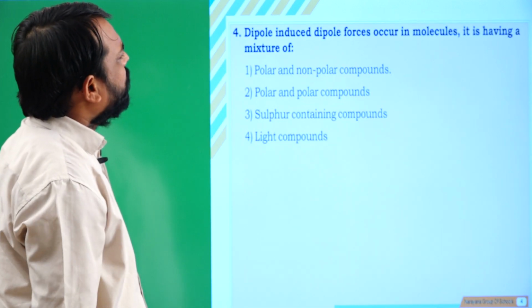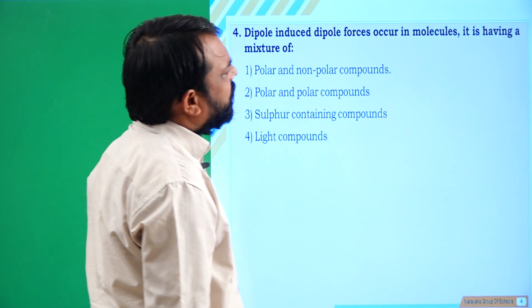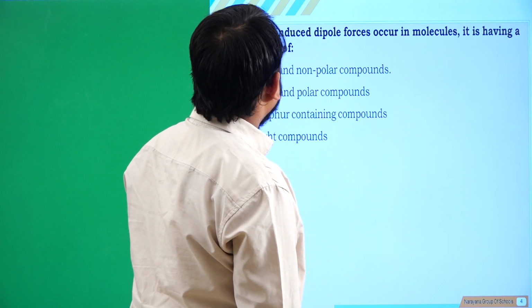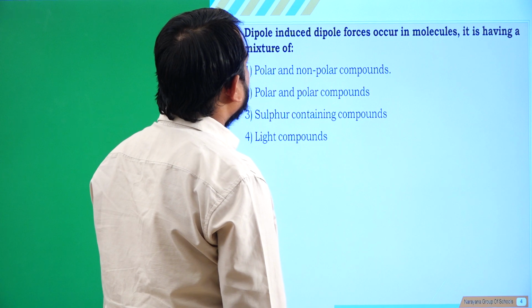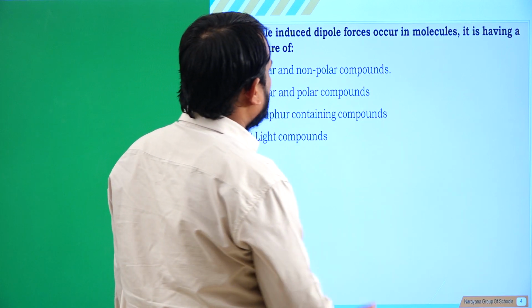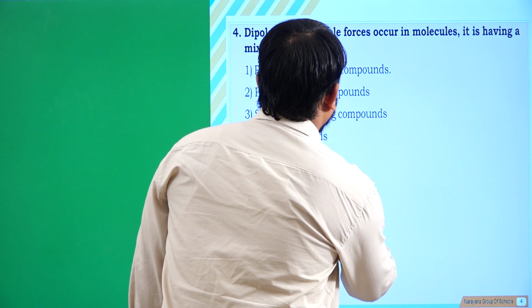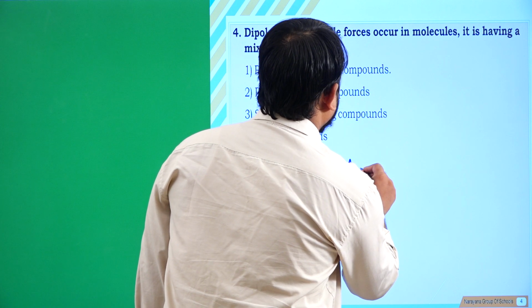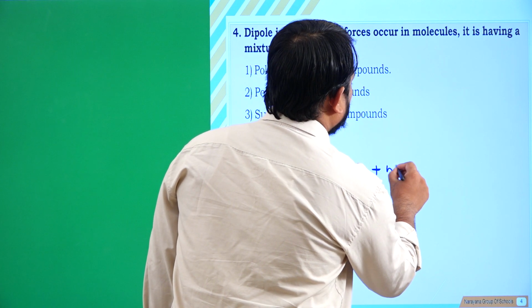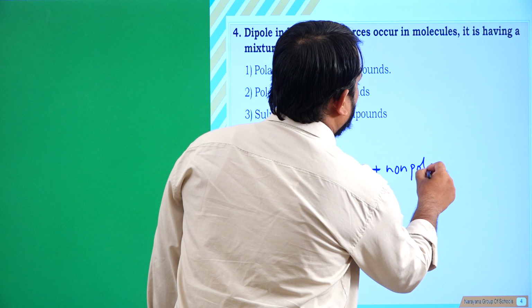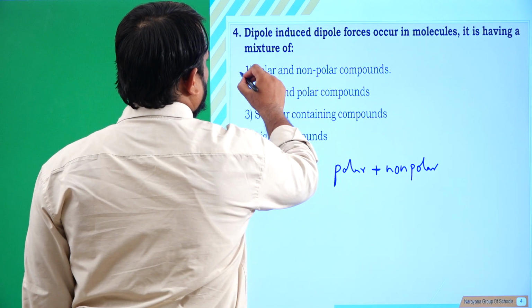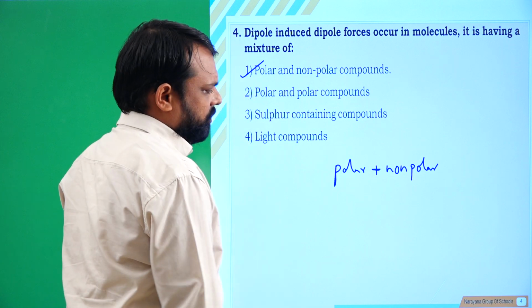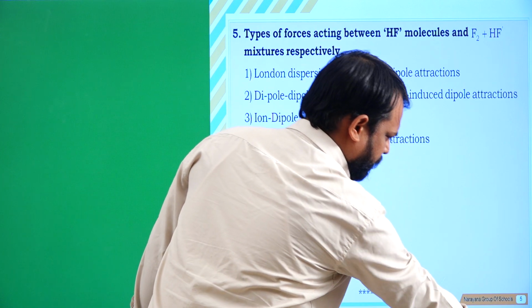Induced dipole forces occur in molecules having a mixture of... Whenever you see, induced dipole forces happen between polar and non-polar compounds. So here polar and non-polar compounds, which option? First option. Next, coming to the fifth question.